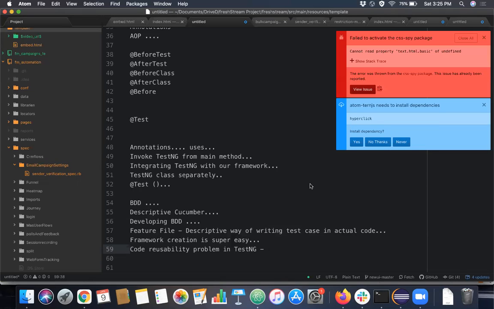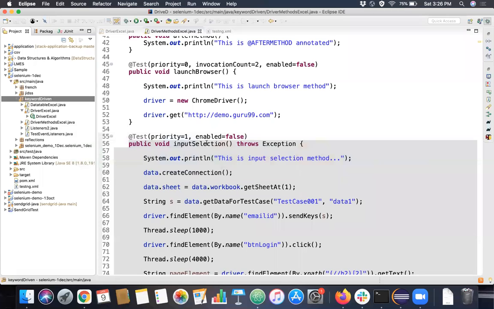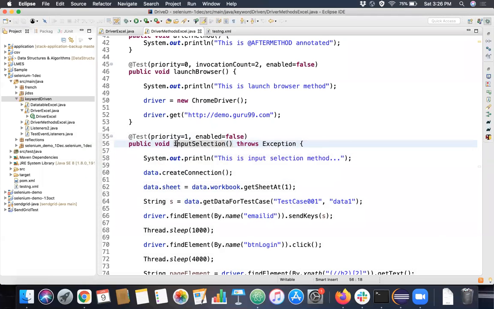No. See, in TestNG you're going to call the same method, but it is going to be a duplicate in a different class. That's what I mean. If you want to call this input selection method for this particular test case, which is available in this particular class, then it will be executed. What if this input selection is also a step in a different test case? How will you map this method there in a TestNG kind of framework? You're getting the point, right? Again, you have to copy this and put it in a separate file